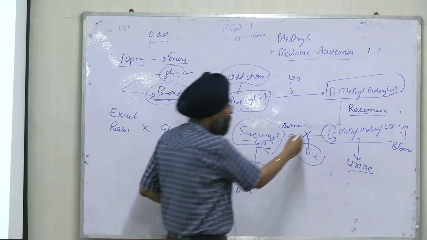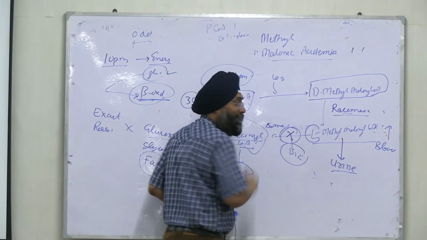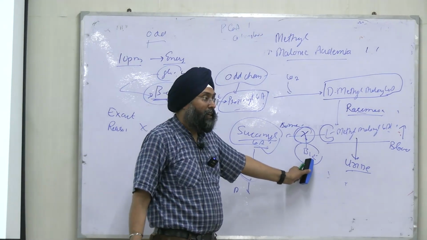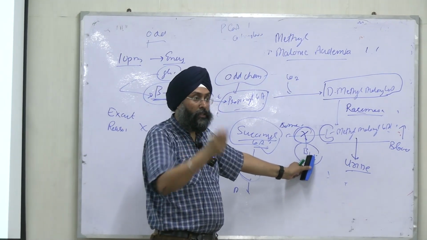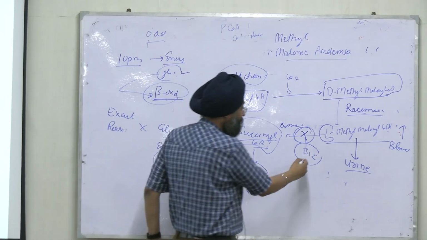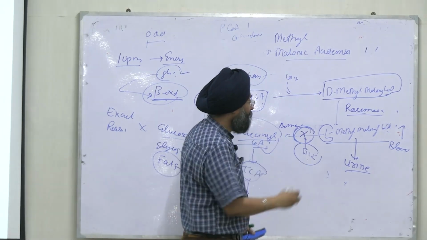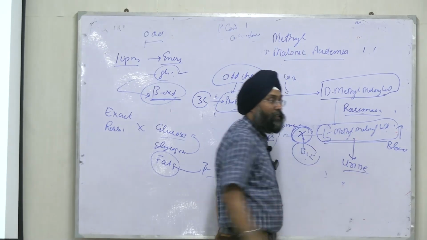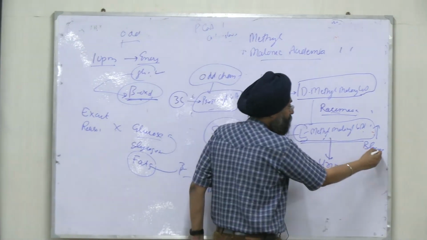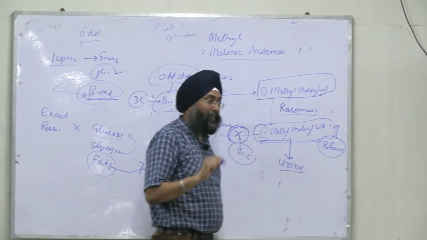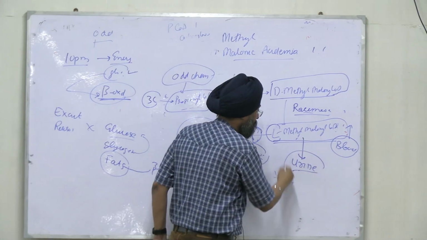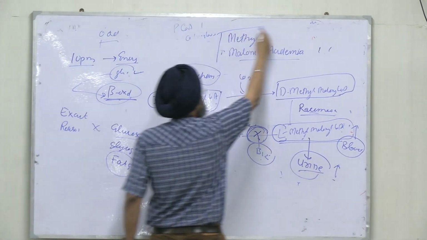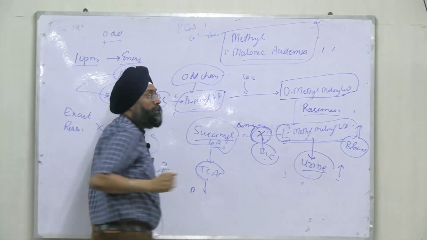But if there is deficiency of vitamin B12, which was also discussed earlier, the reaction is blocked, and this product, L-methylmalonyl-CoA, will accumulate in blood. The level will first increase in blood, and then it will also be excreted into urine.